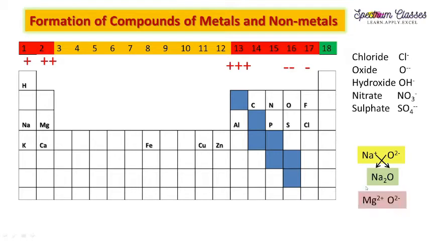The next example which we are going to discuss is magnesium 2 plus and oxygen 2 minus. So plus is on the left hand side, oxygen is on the right hand side as they are placed in the periodic table. Now cross these integers to the elements. So here 2 plus is going to oxygen and 2 minus is going to magnesium. Leave their sign. Okay. So 2 into 2, so 2 are in the same ratio. So we are getting 1 and 1, and usually we do not write 1 and 1 over here. So what ultimately we get is magnesium oxide. Fine. In this manner, you can write down the chemical formula.